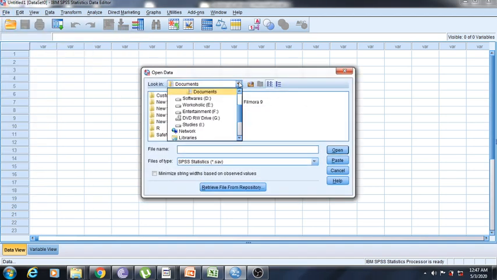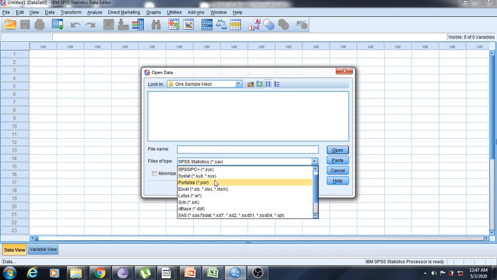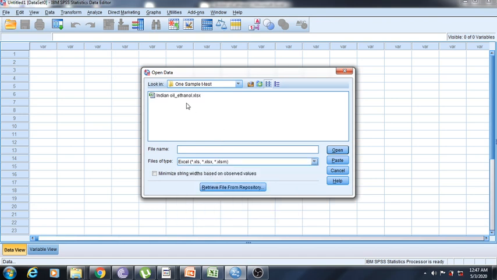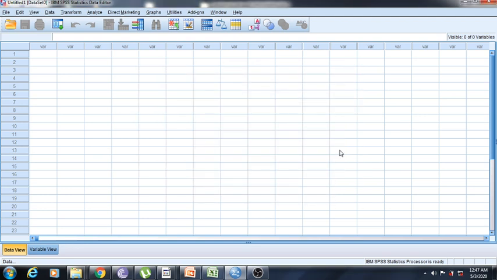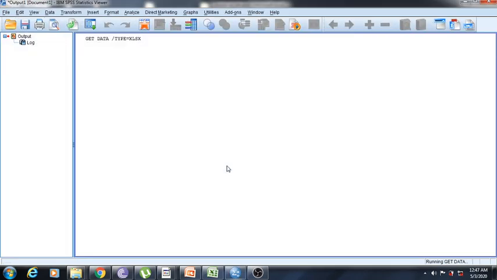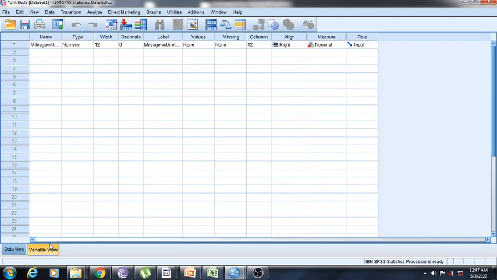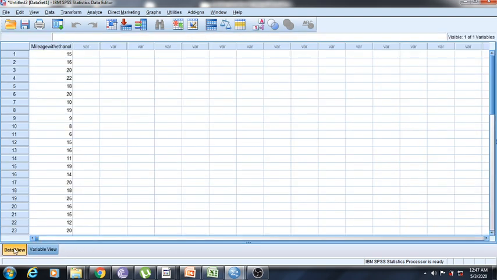Our data is on the desktop, so we'll go to the desktop. Then it is in the one sample t-test folder, so we'll click here. Here it is in .sav format, but our data is in Excel format, so we'll click here. Now we got our data, Indian Oil, and we'll open it. Now we have received our data here. In the variable view, you can see mileage with ethanol, and this is the data view.